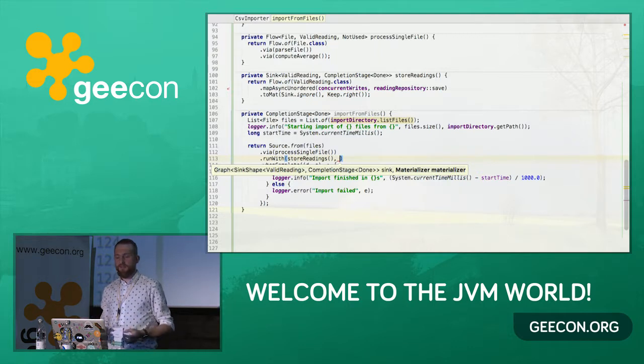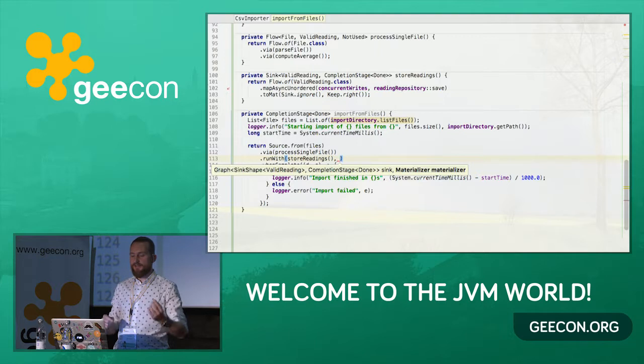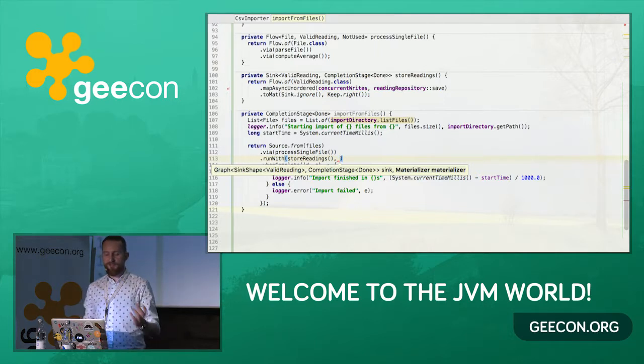In Akka Streams, the default materializer is based on Akka actors. So there is an actor system underneath, and all the recipe that we just created is converted, optimized, and checked for issues, like if everything is connected correctly, and then it's actually run using the actor system. So what we need to provide to this run with method is also a materializer.